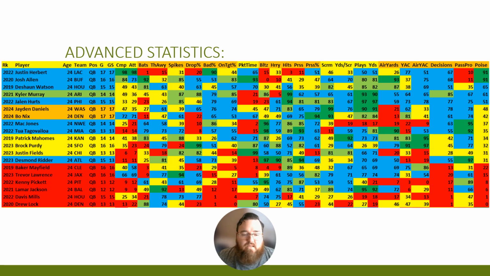But again, decent numbers for him in terms of all of his data, and we'll see what happens going forward. Bo Nix didn't have a terrible start. Again, he's testing with guys like Matt Ryan and Derek Carr, which are not bad places to be, but not necessarily somebody that I think is going to end up in the Hall of Fame or anything like that. But we'll see where he goes with his development.